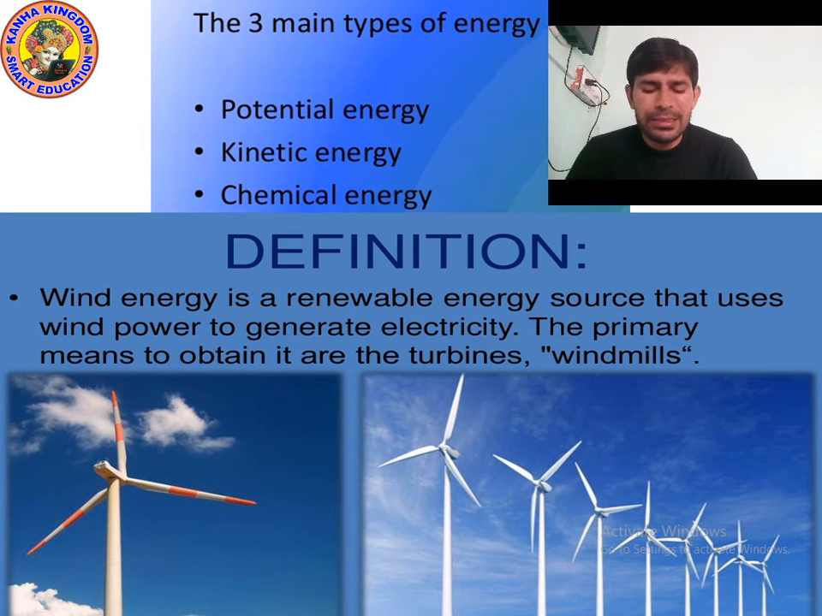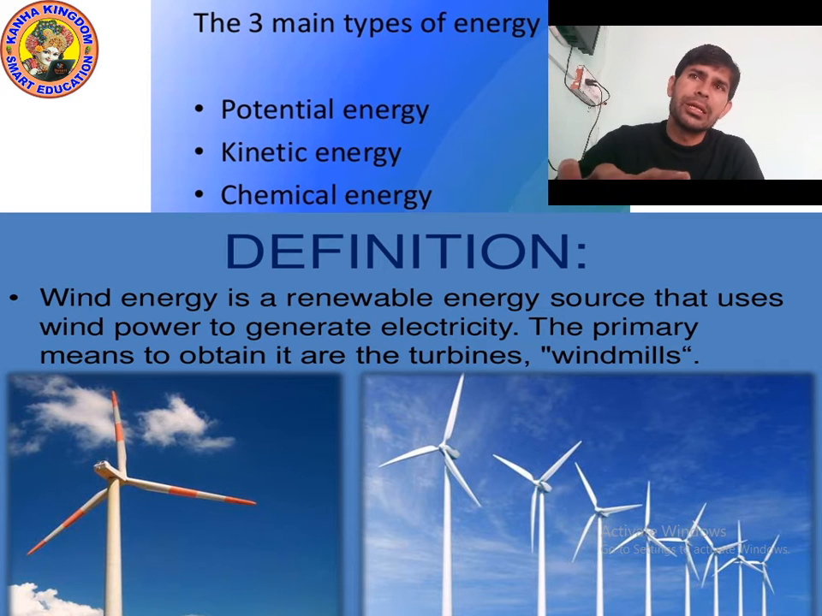And chemical energy happens due to chemicals. Chemical energy is present in petrol and diesel. There are many types of chemicals which contain chemical energy. For your information, the definitions of potential energy, kinetic energy and chemical energy are not given in your book.